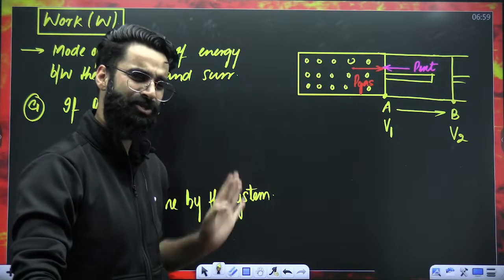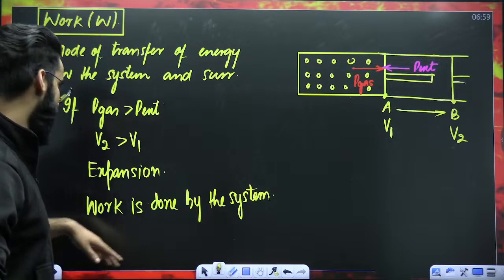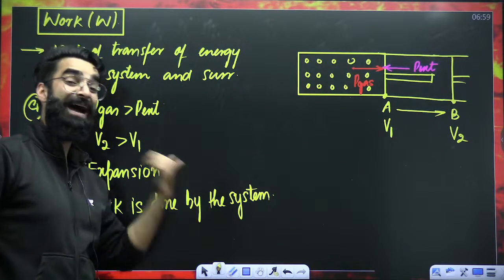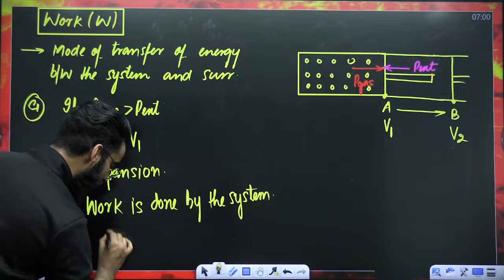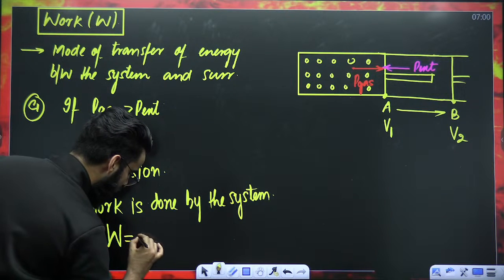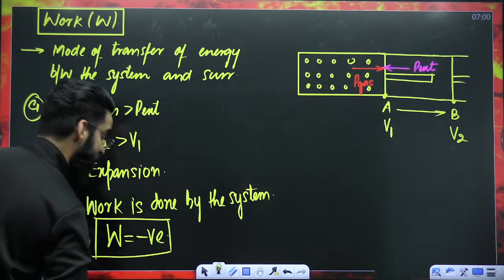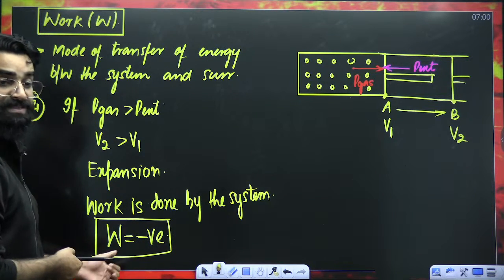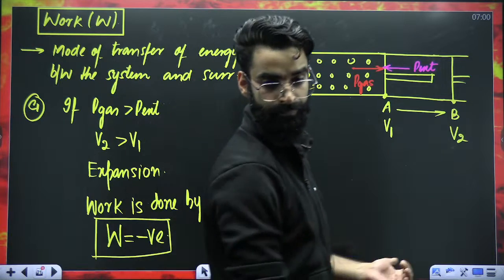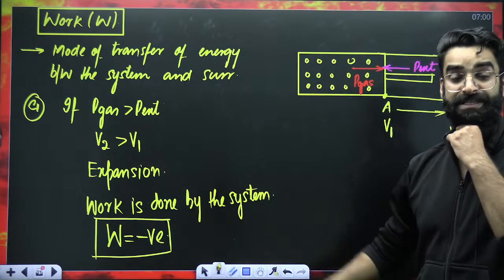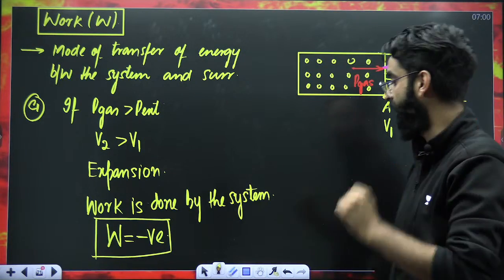That's something which I'll be teaching you separately. And whenever work is done by the system, the W value is taken to be negative as per sign conventions in chemistry. In physics, you take it positive. This was case number one.